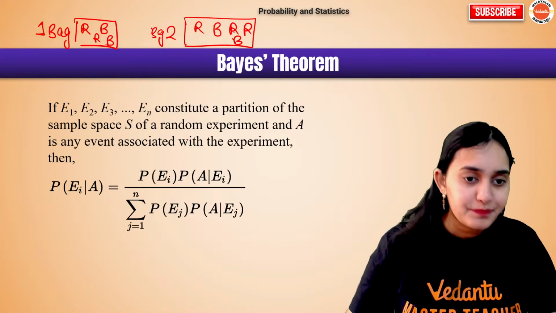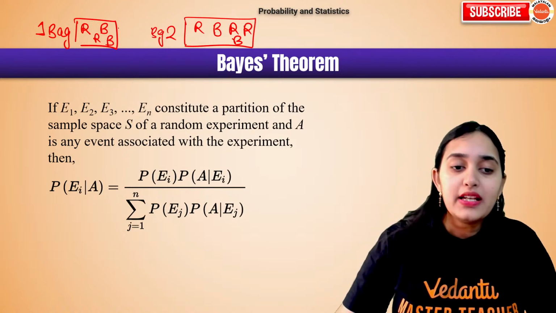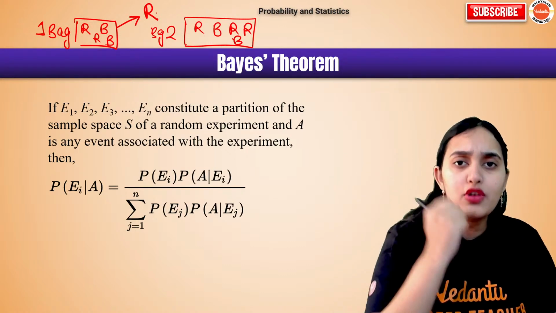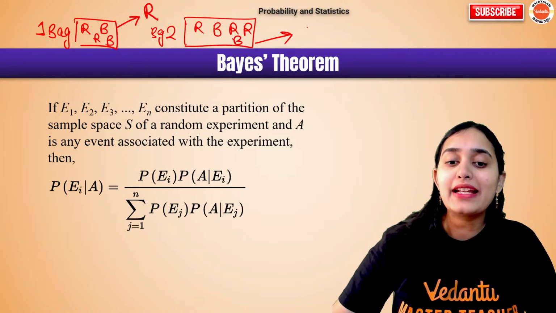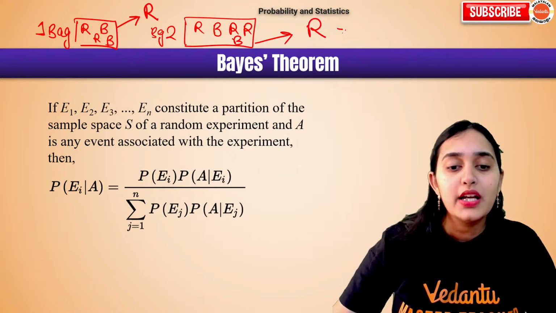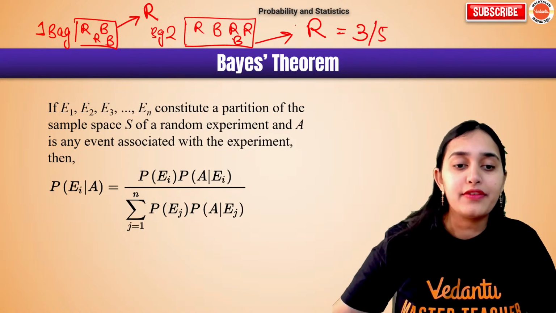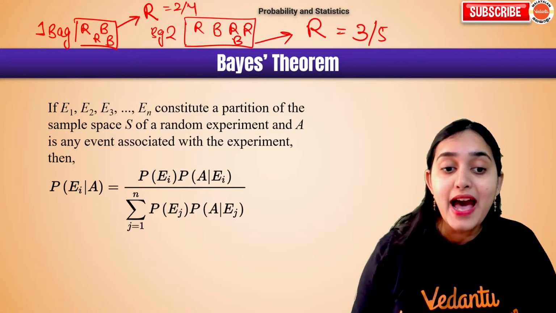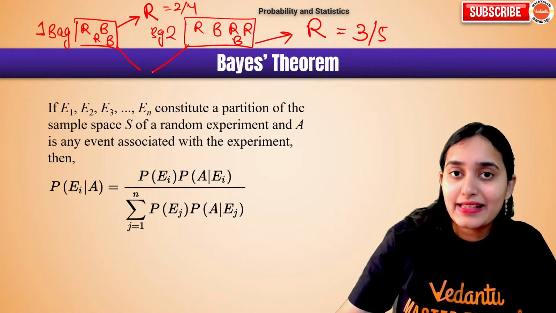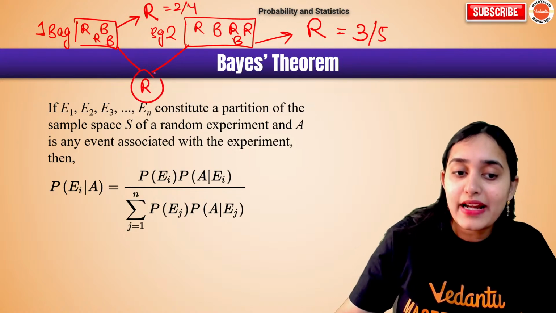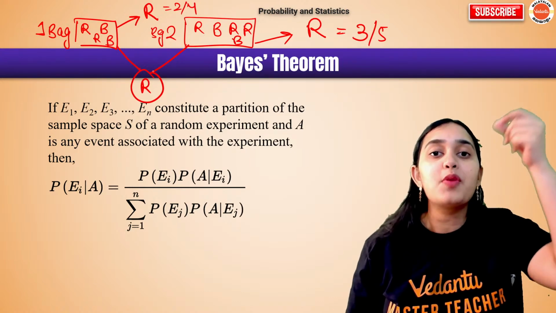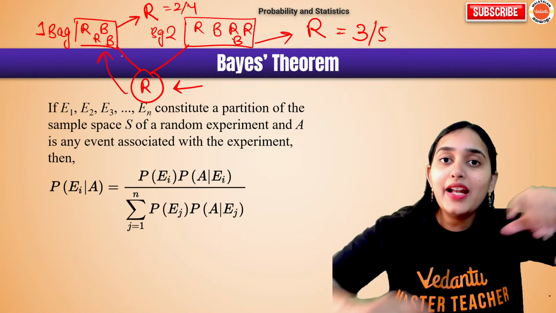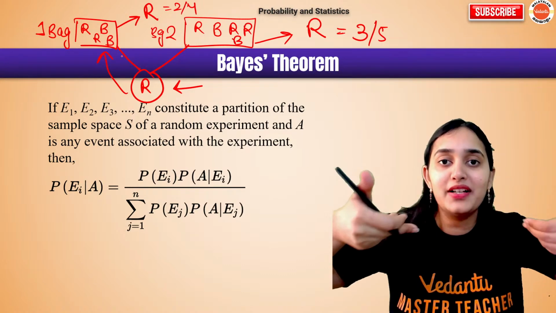Now if I ask you, what is the probability of getting a red ball from bag 1? You will say 2 out of 4. What is the probability of getting a red ball from bag 2? It will be 3 out of 5. Fine, that is easy. But what if I ask you, from the 2 bags, I am taking out a red ball. You tell me what is the probability that this red ball was from bag 1. The entire question is flipped.